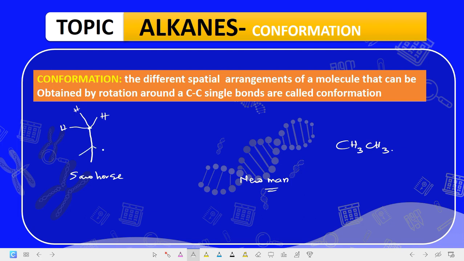Then this one also, you have hydrogen. This is a carbon. Are we getting it? This is the representation. So you have carbon, hydrogen. If you want to put this down, you say this is C2, which is what? 2 carbons. And how many hydrogens? 1, 2, 3, 4, 5, 6. And what? 6 hydrogens. So this is ethane, and this is the sawhorse representation of ethane.